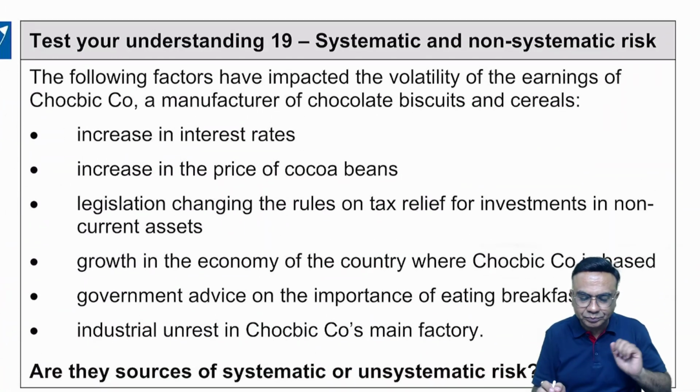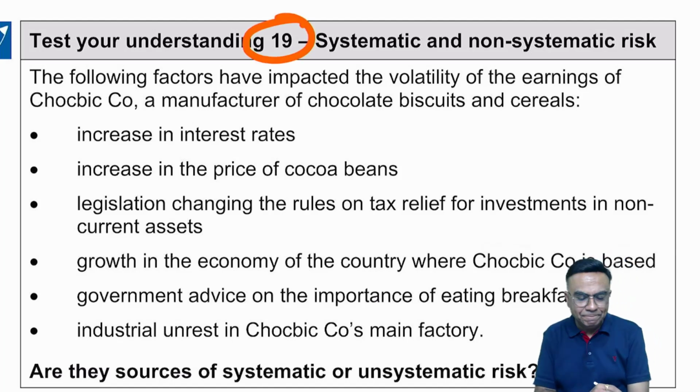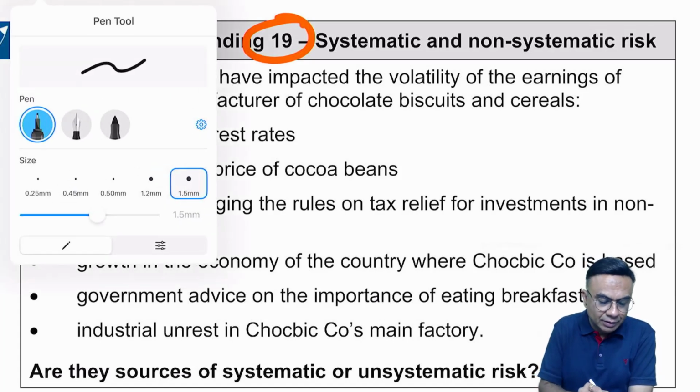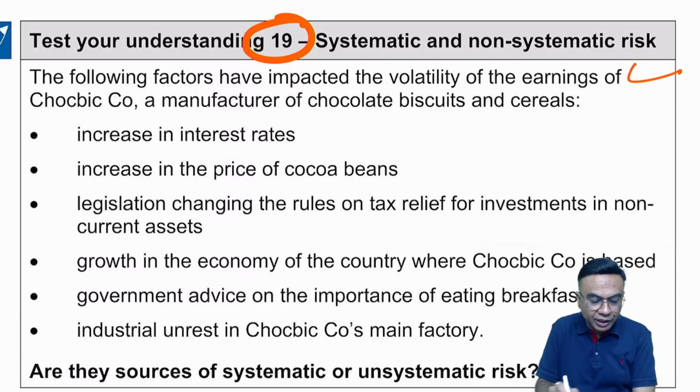Okay, now let's take one exercise. This is number 19. The following factors have impacted the volatility of the earnings of Chokbik company, manufacturers of chocolate, biscuits and cereals.